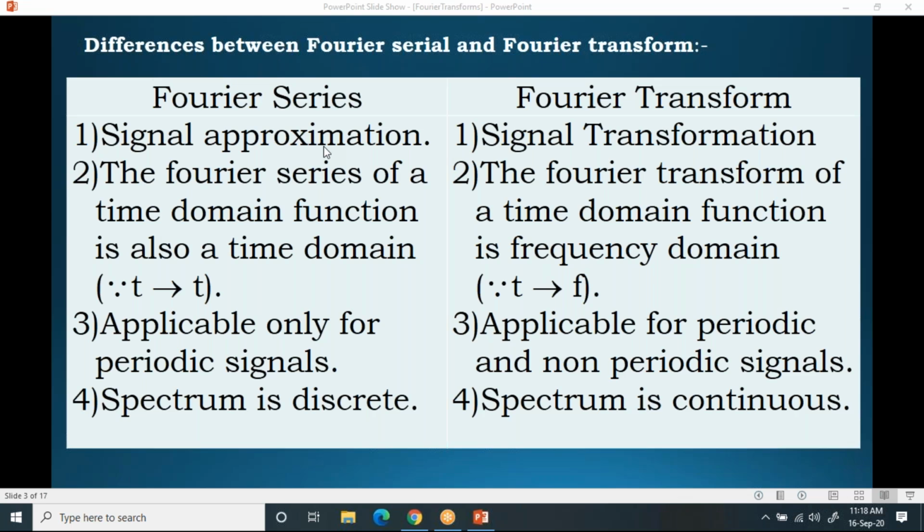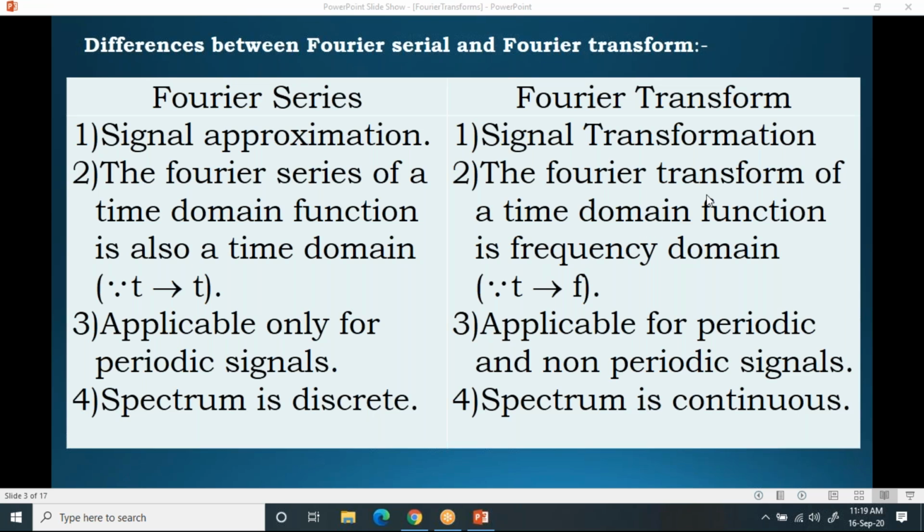And coming to the transformation, in transformation, what we are doing is we are going to convert one form of signal into the other form. That means suppose we have different forms of signals, and these forms are used for different applications. Now, if you see, the Fourier series of a time domain function is again in time domain. Here, when you are doing this approximation, it will not convert one form of signal into another form. The same form will be there. The approximated signal and the actual signal both are in time domain only.